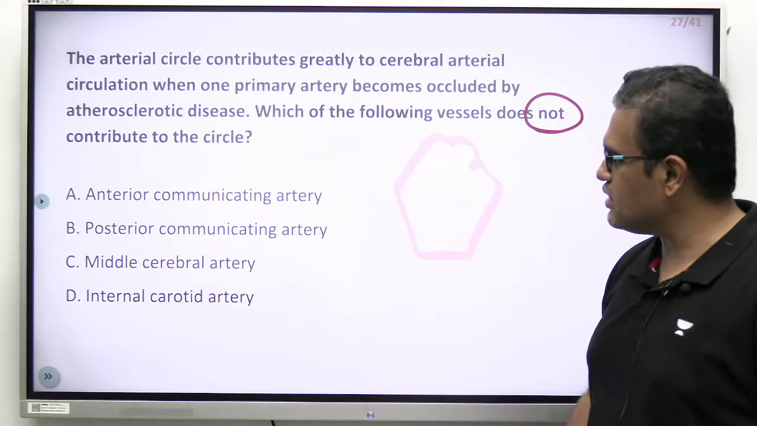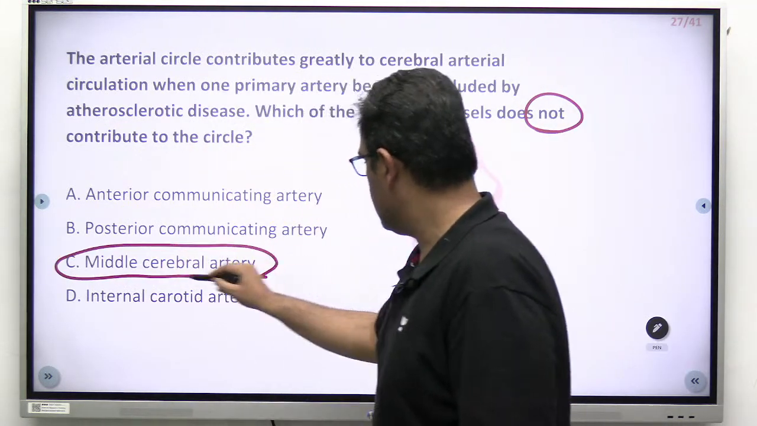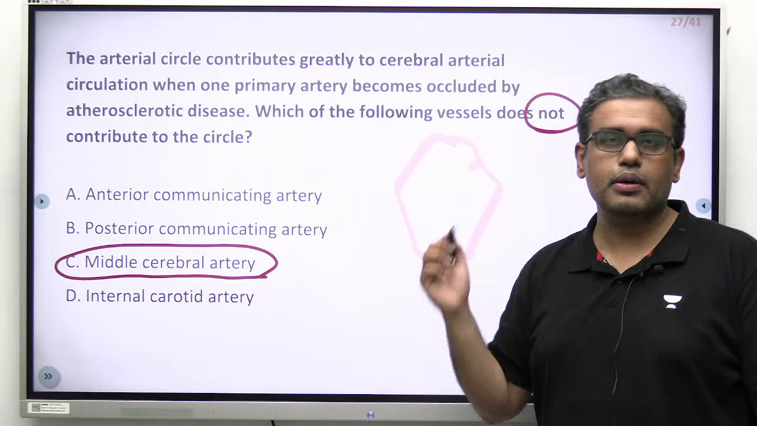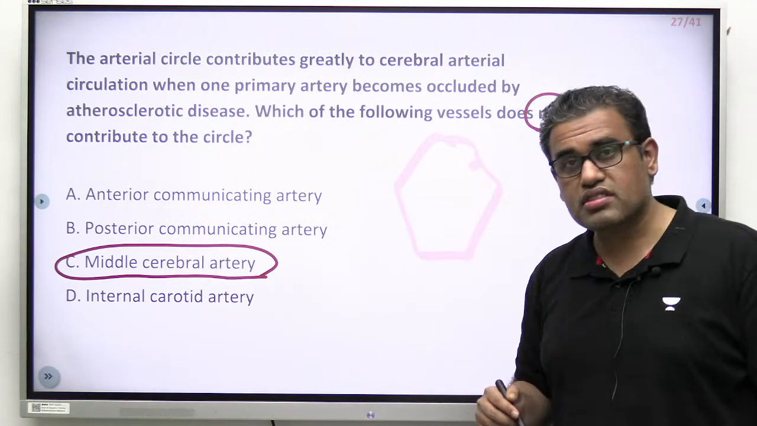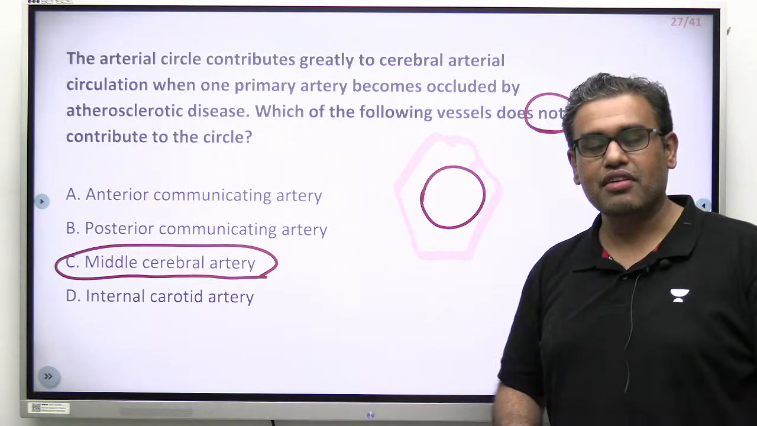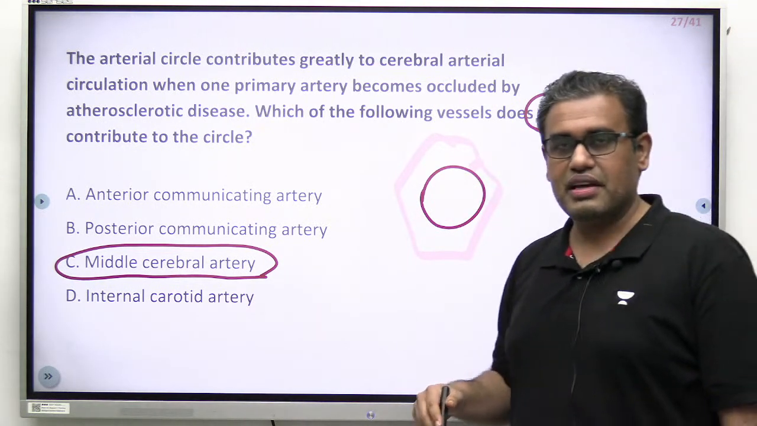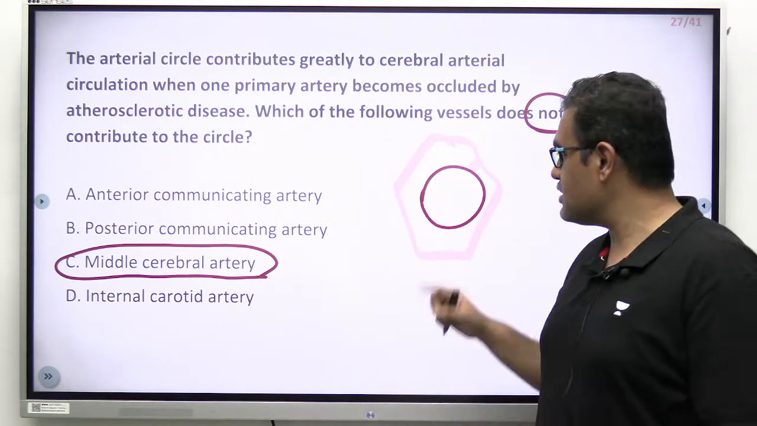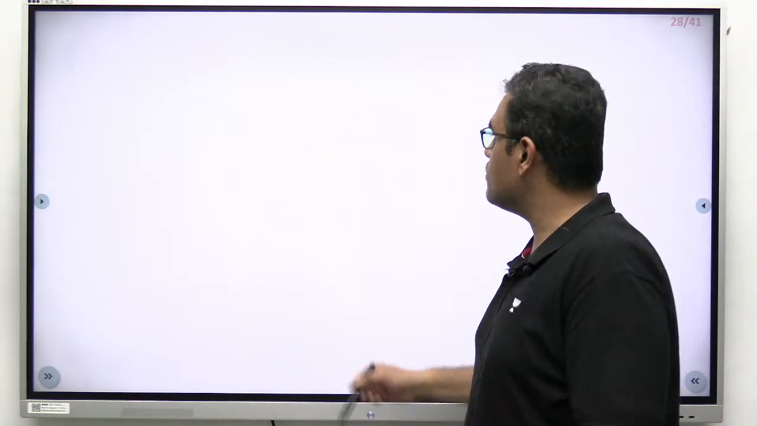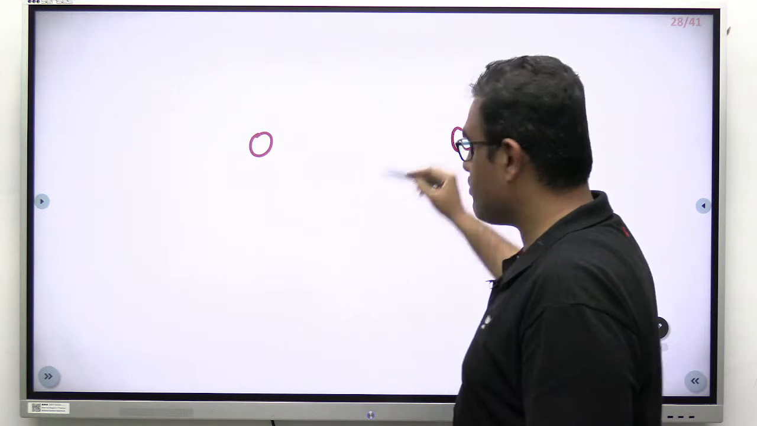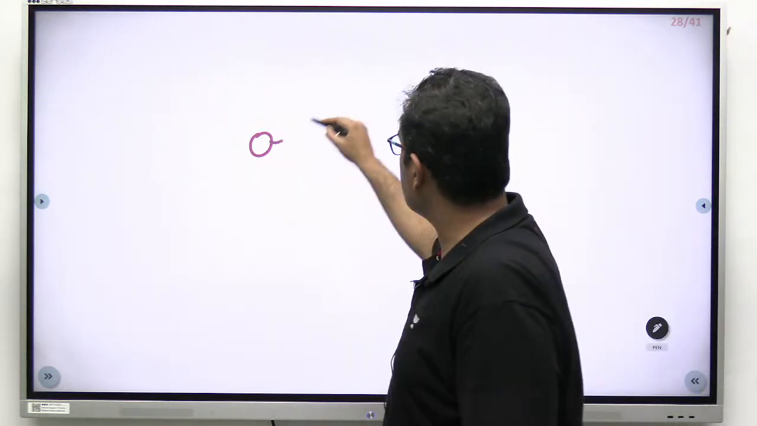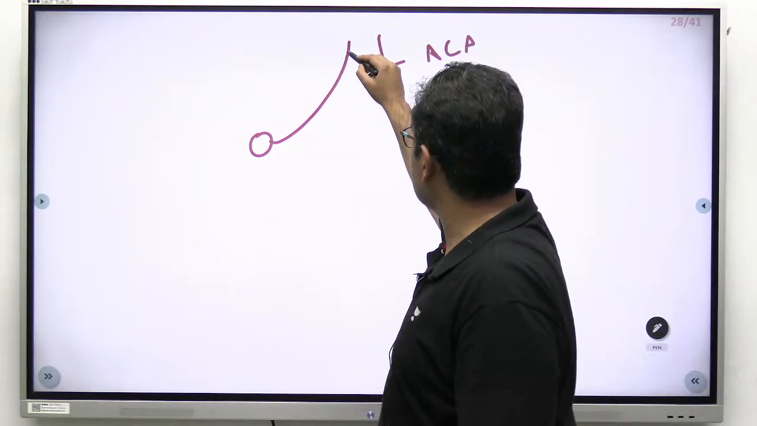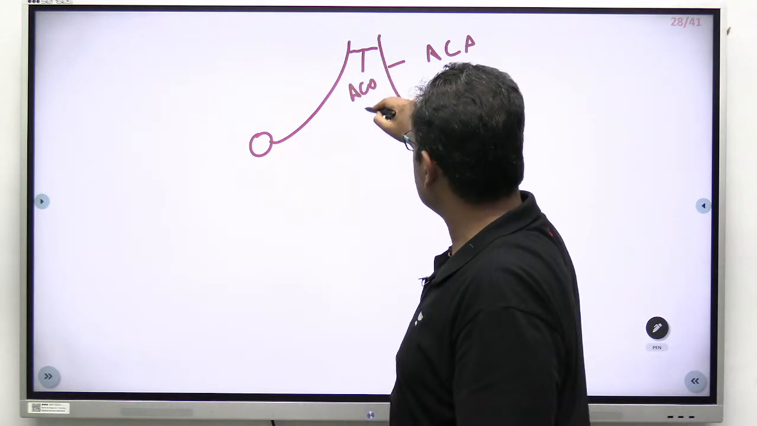Very good, very good. Yes, the answer is definitely middle cerebral artery. Though it is the main continuation of the internal carotid, it does not contribute directly to the so-called circle of Willis. Why am I saying so-called? Because it is never a circle. We call it the circle of Willis, but it may be trapezoid, hexagon or pentagon in shape, depending on how long each vessel is. Now let us see. The two internal carotid arteries, if you look from below, give branches, the two anterior cerebral arteries. They are sometimes joined by a very small anterior communicating artery.